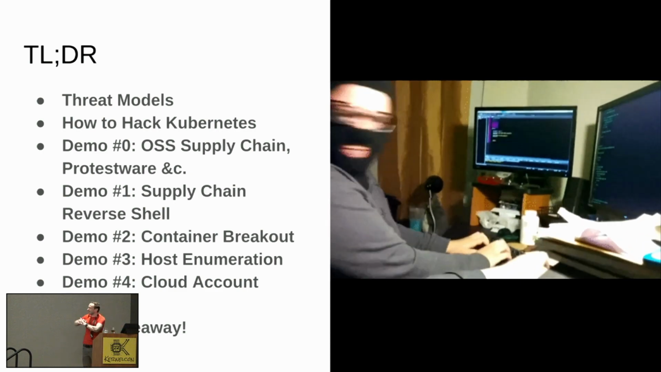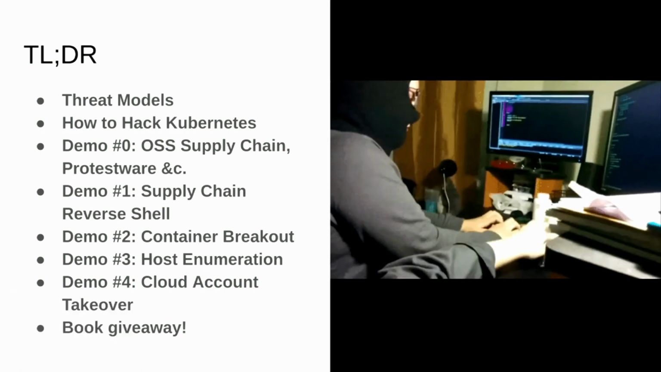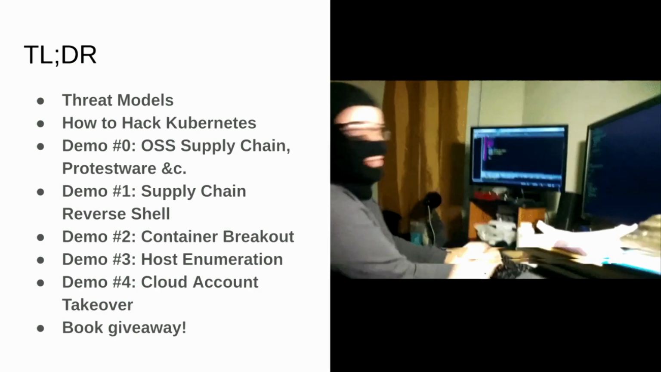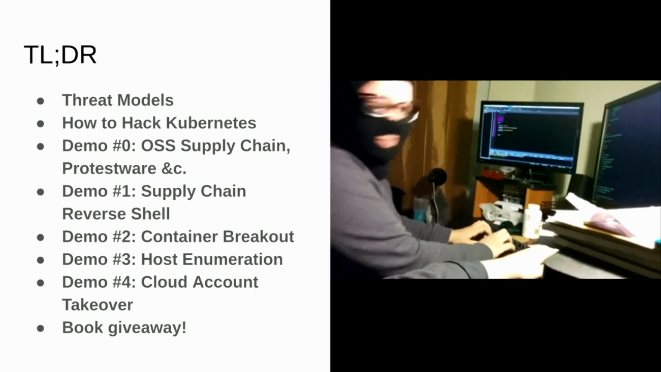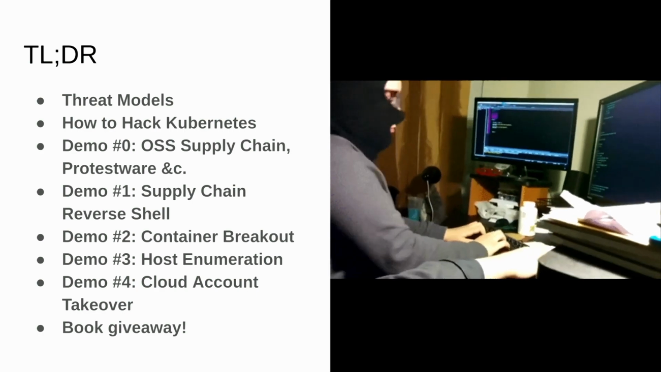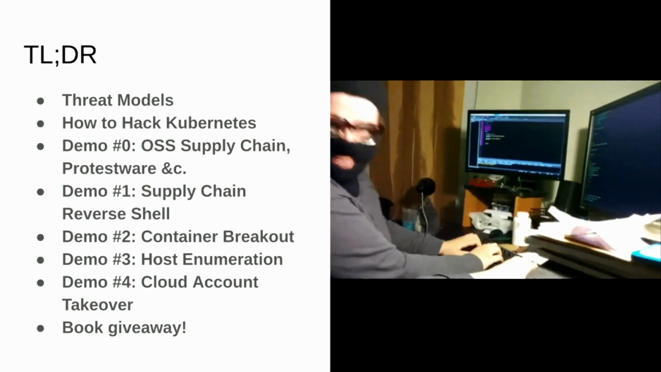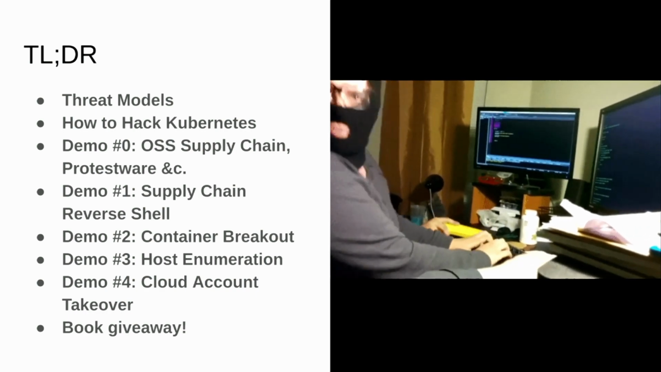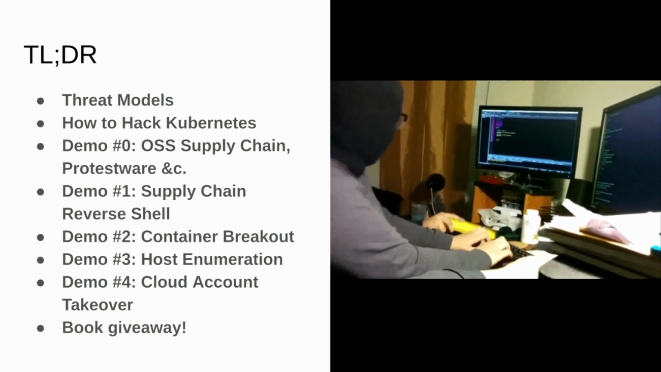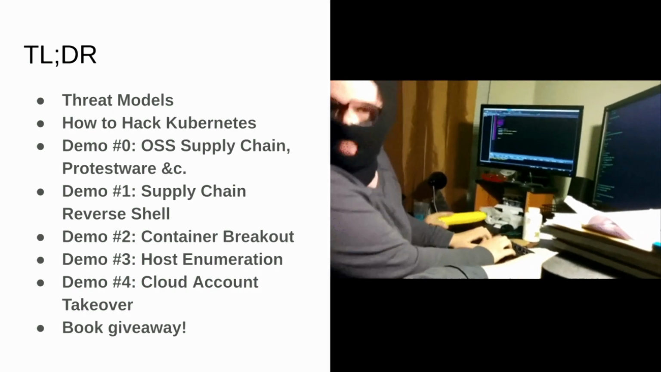Okay, TLDR, what are we going to do? We'll talk about threat models. What is the point of doing this without some sort of quantifiable basis? We will look at how Kubernetes can get hacked. Then we've got a selection of supply chain demos, just as a demo 0 to set the scene. Demo 1 is a reverse shell. Then we're going to break out of a container with a non-deterministic dirty pipe exploit. It works 50% of the time. Then we'll look at how we enumerate a host after we've broken out of a container. Finally, we'll look at how we can escalate from a node out into the cloud.